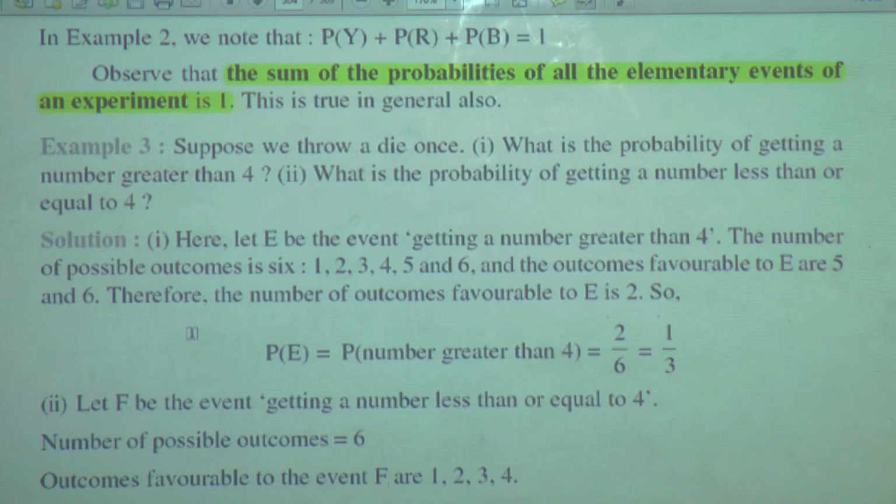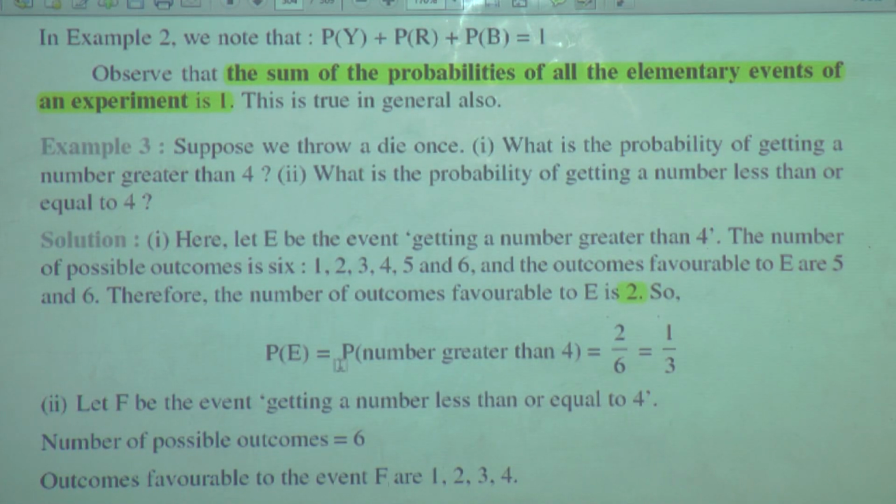And the favorable outcomes to E are 5 and 6. 4 is not greater than 4. 5 is greater than 4 and 6 is greater than 4. Therefore, the number of outcomes favorable to E is 2.